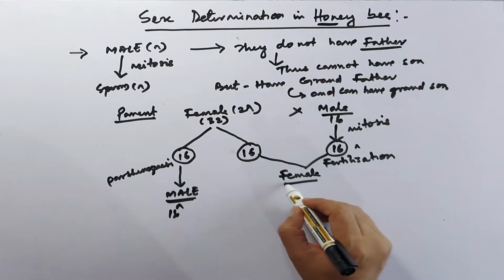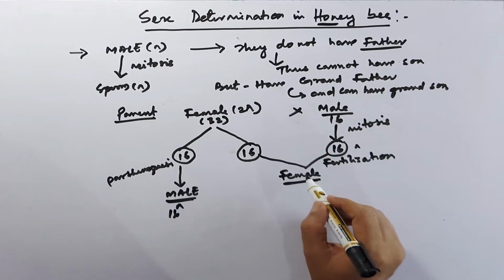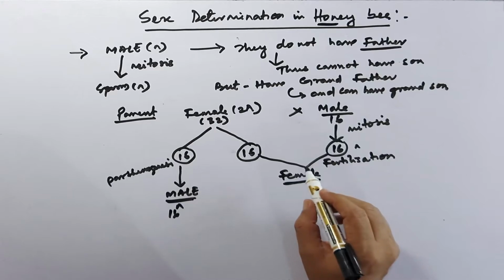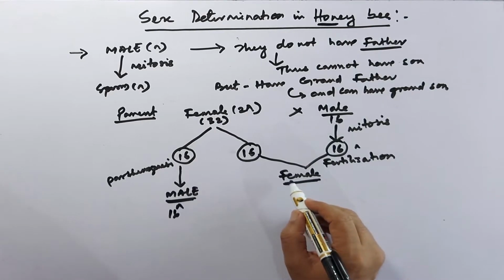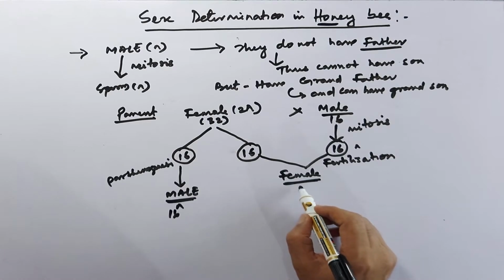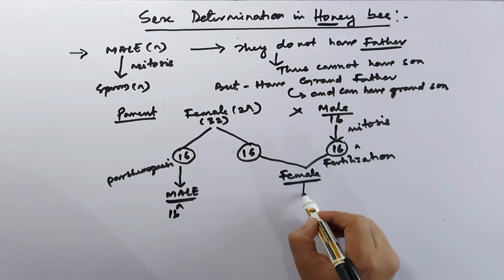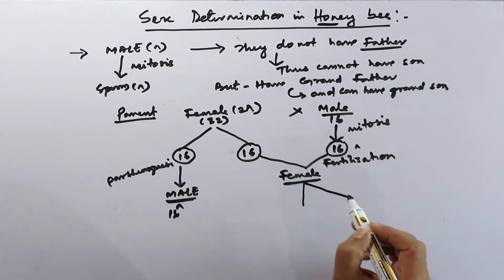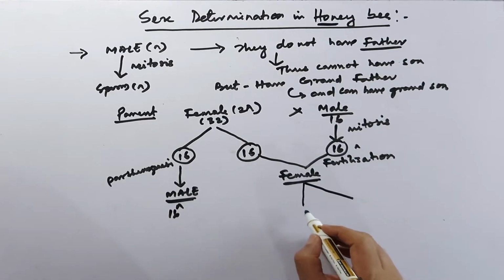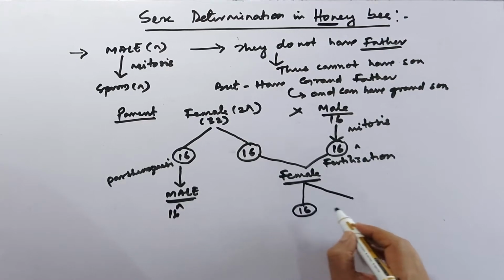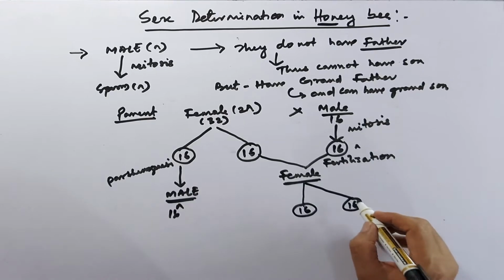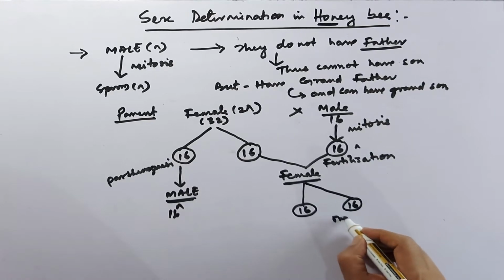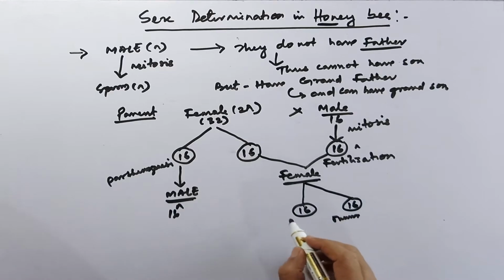This female will behave as the queen or worker, and this female again gives rise to two ova having 16 chromosomes each.